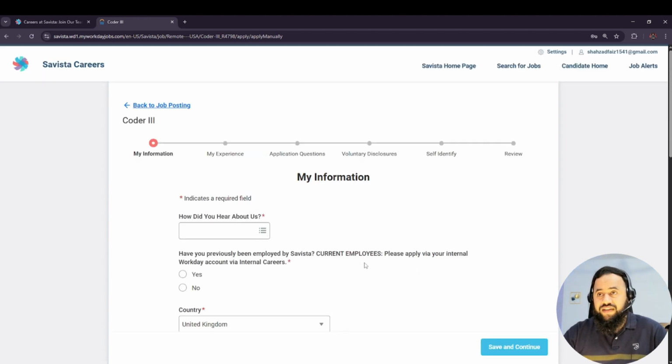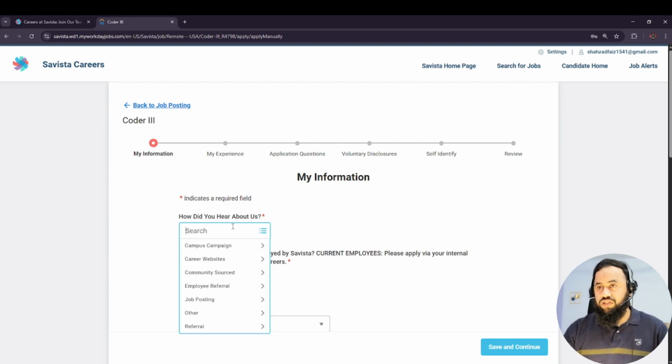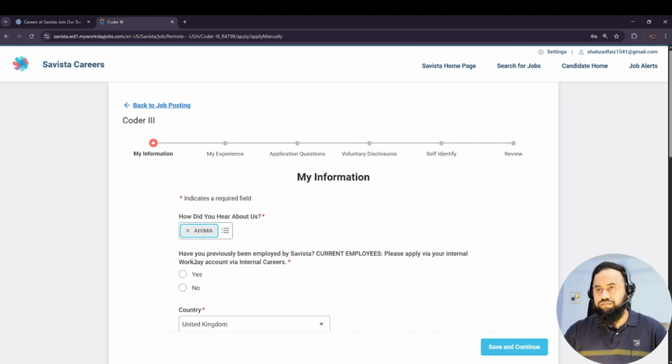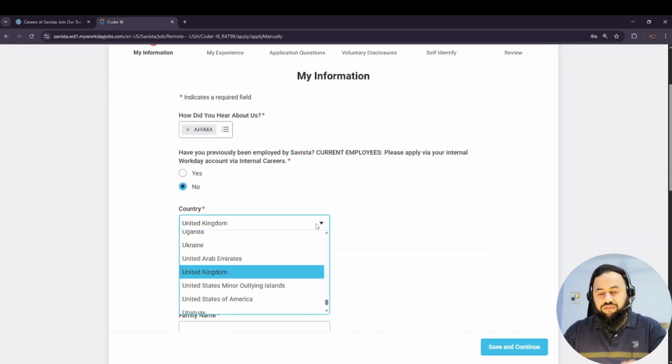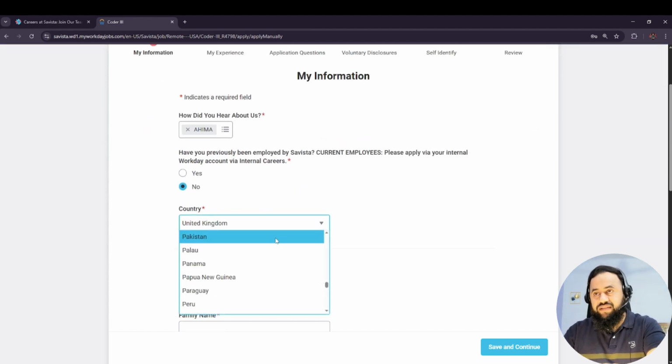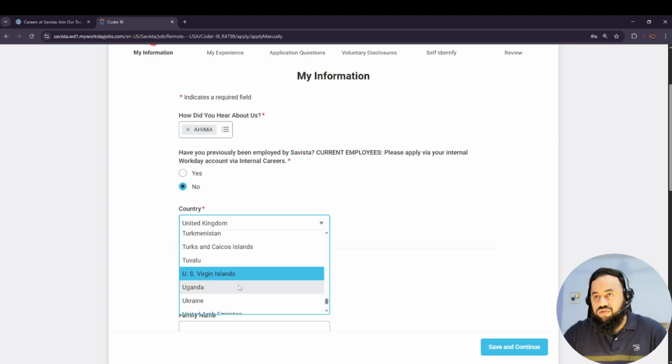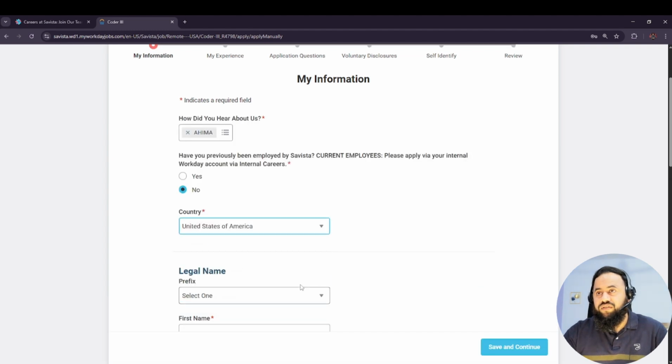In this way, you can complete your form. How did you hear about us? You can go for job posting or any other option. Job posting from AAPC, AHIMA, that's completely up to you. Have you previously been employed by Civista? No. Country, where are you looking from? If you are from Pakistan, you can select that one too, but you guys know that we are just looking for jobs which are completely in the United States. So you can select United States of America. Okay, so here we go.